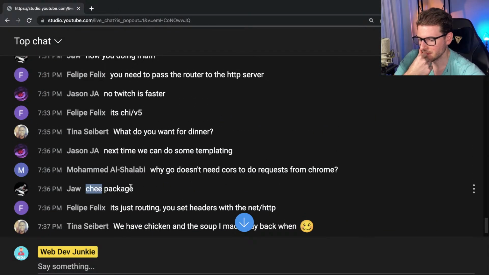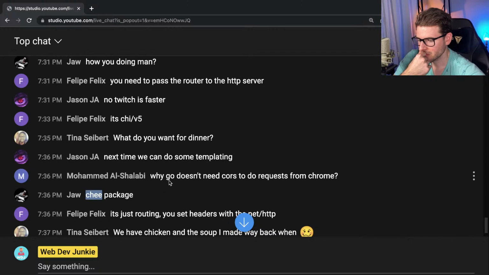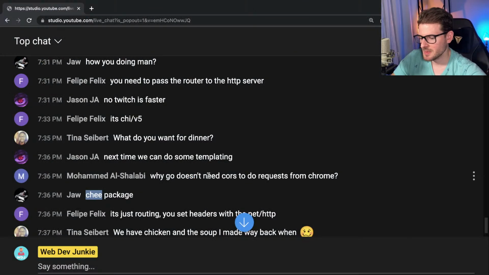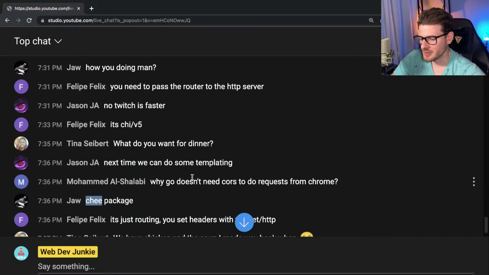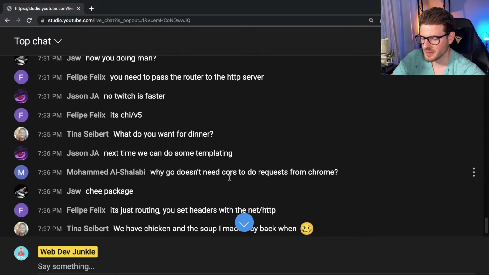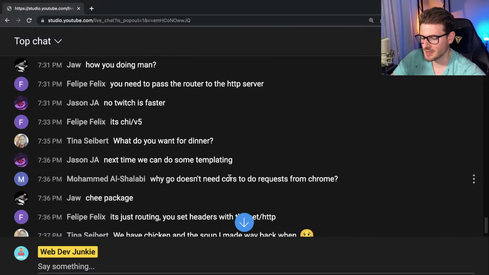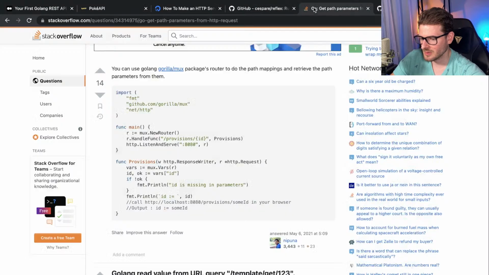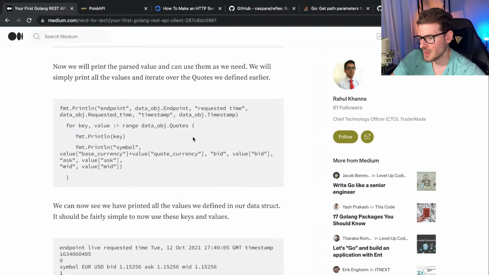Chi package? Why Go doesn't need CORS to do requests from Chrome? Well, typically GET requests don't need CORS headers, right? It's usually the POST requests that require the whole CORS thing, because those are the things that actually change your data in the backend, and those things are the security concerns. For GET requests, typically you don't require your backend to check CORS headers, from what I've seen.